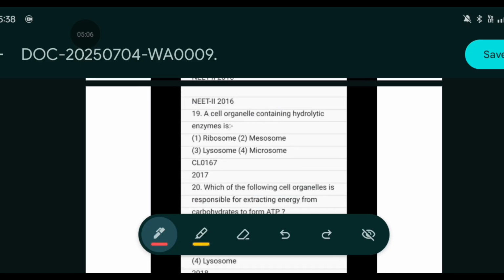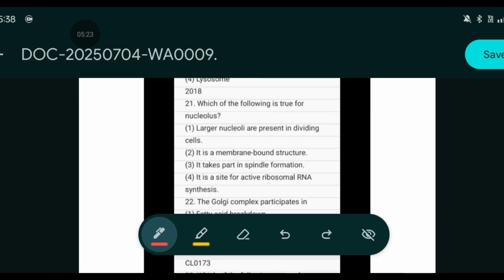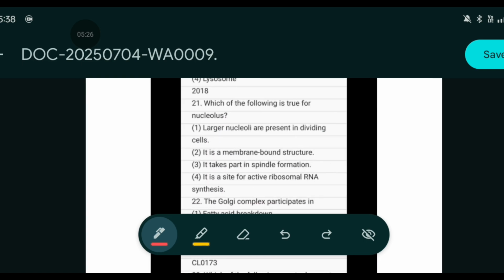2016. A cell organelle containing hydrolytic enzyme is what? Yep, correct. Lysosome. Which of the following cell organelle is responsible for extracting energy from the carbohydrate in order to form ATP? Mitochondria. Which of the following is true for nucleoli?